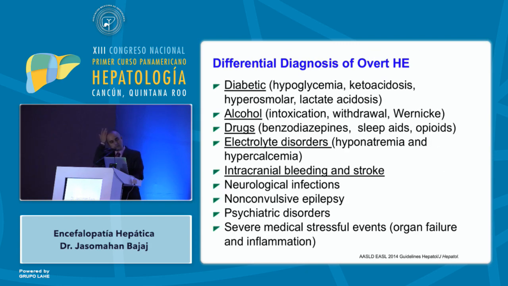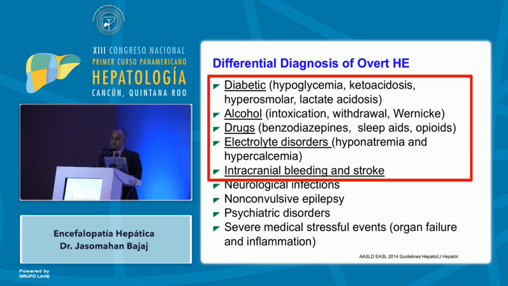What are the differential diagnoses? Of course, as we talked about, many of these patients have diabetes now with NASH. Anything related to diabetes that can cause encephalopathy can be a participant in this. Alcohol and drugs, which we talked about, and electrolyte disorders that a previous speaker very elegantly mentioned. Last but not the least, intracranial bleeding and stroke is very important. Again, because of the NASH epidemic, and also because many of these patients with alcohol can have a subdural hematoma that can last in their body for a very long time before actually becoming apparent.